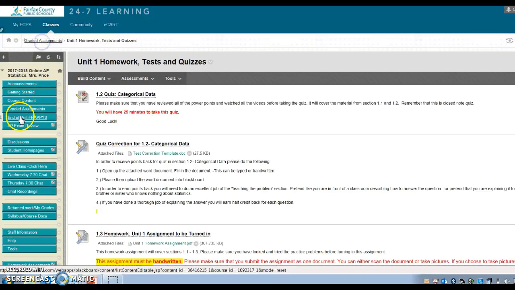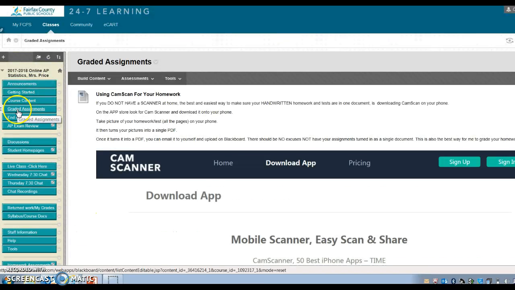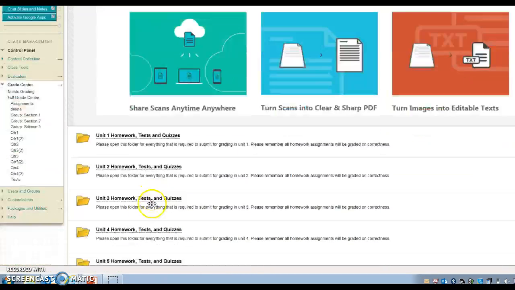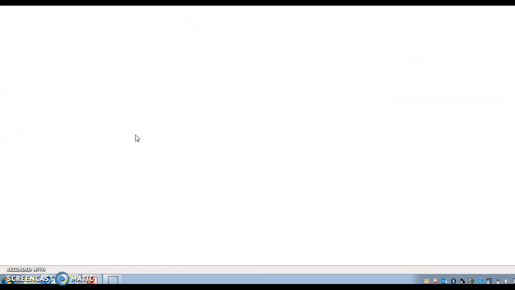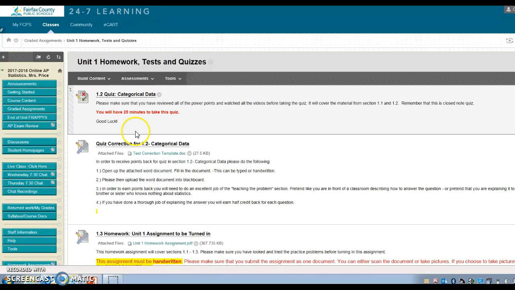Okay, so graded assignments, like I said, this tab right here, this is where you're going to turn in all your homework assignments, your tests, and your quizzes. Okay, so let's just click on Unit 1, Homework, Tests, and Quizzes. Please remember that everything that's turned into this folder is graded for correctness. Okay, everything is graded for correctness. So for example, right here, here's your 1.2 quiz. It tells you how long you have to take it.